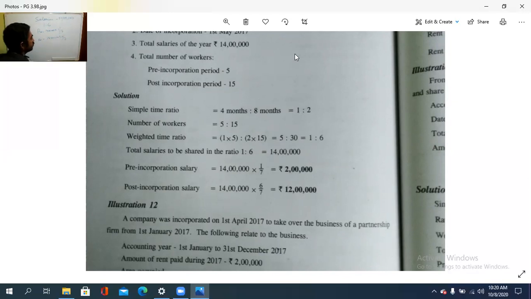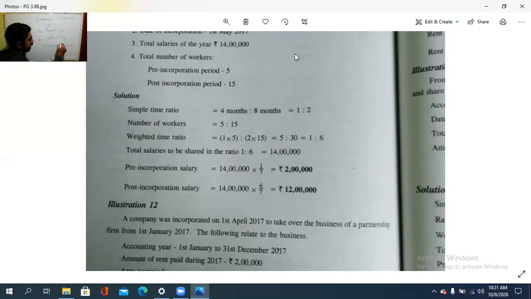So 7 2s are 14, isn't it? So 2 lakh is to 12 lakh. See, 2 is to 12 ratio. So 2 lakh and 12 lakh.